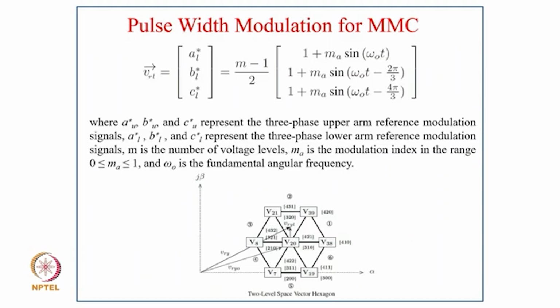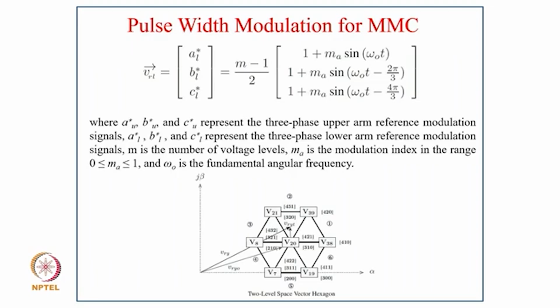Then VRL, the lower arm reference, is (AL star, BL star, CL star) equals (M minus 1) divided by 2, times (1 plus MA sin omega0 t, 1 plus MA sin(omega0 t minus 2 pi by 3), 1 plus MA sin(omega0 t minus 4 pi by 3)). AU, BU and CU stars represent the 3-phase upper arm reference modulation signals. AL, BL and CL stars represent the 3-phase lower arm modulation signals. M is the number of voltage levels, MA is the modulation index in the range 0 to 1, and omega0 is the fundamental angular frequency.